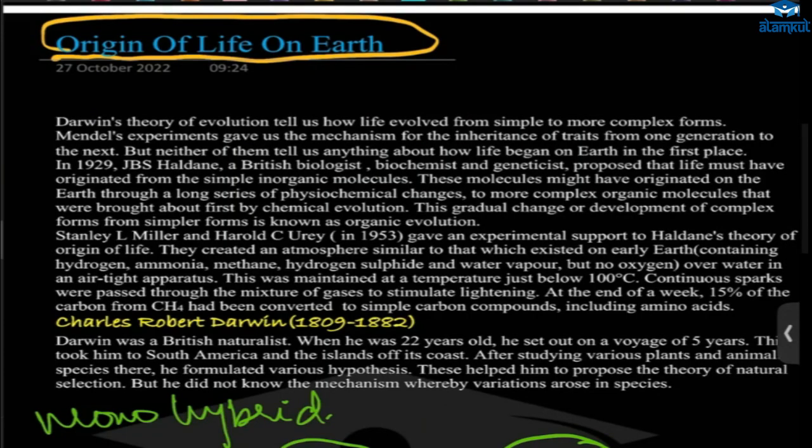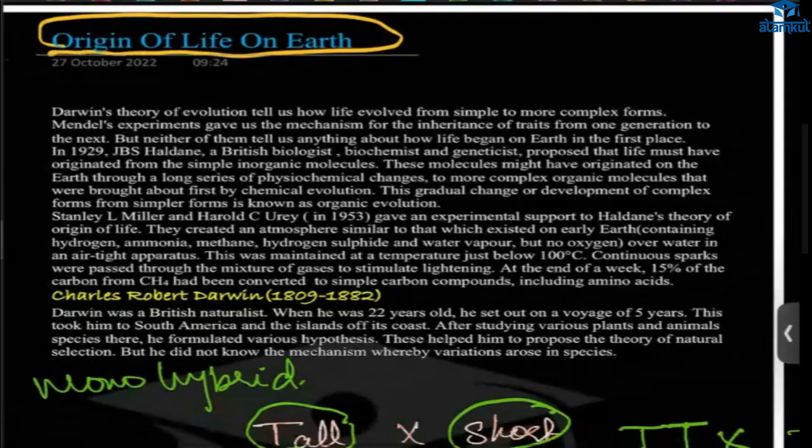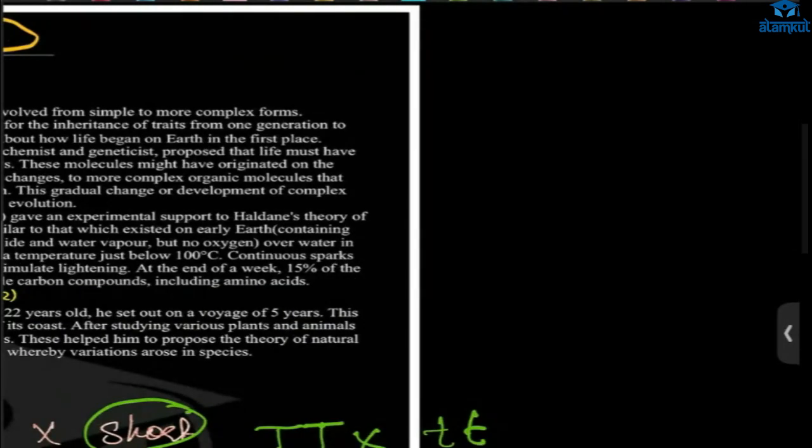Okay, now we are going to talk about the origin of life on Earth. How did life come? We know life evolved, right? Evolution, all that. But how did the first life start? Many people gave theories. One person called Haldane said that life came from inorganic molecules.